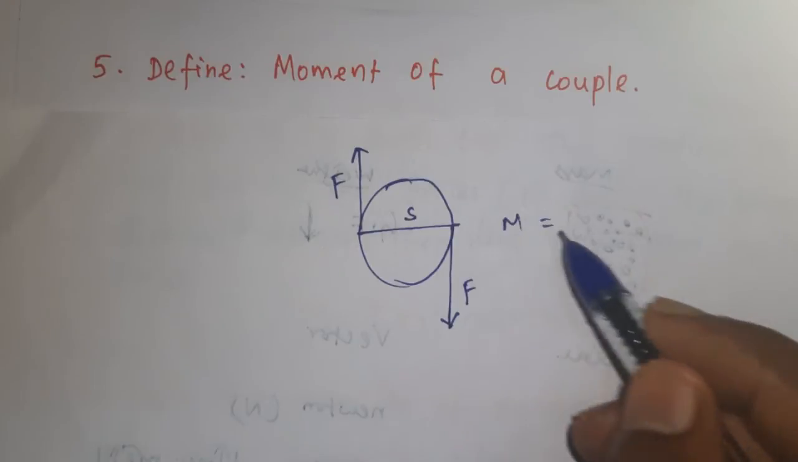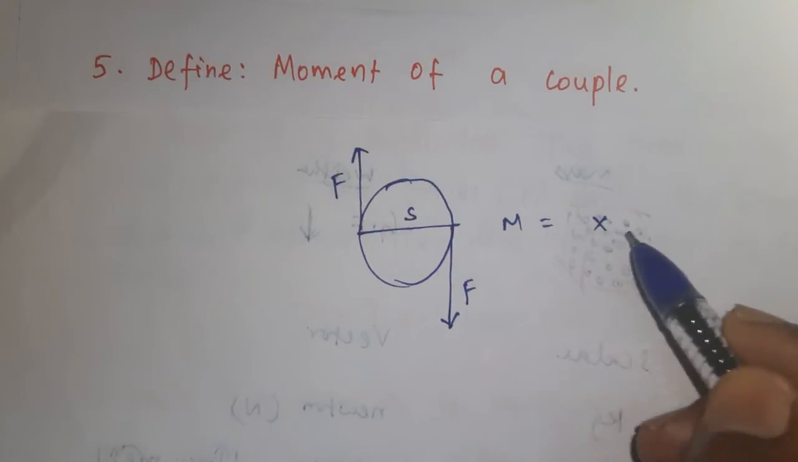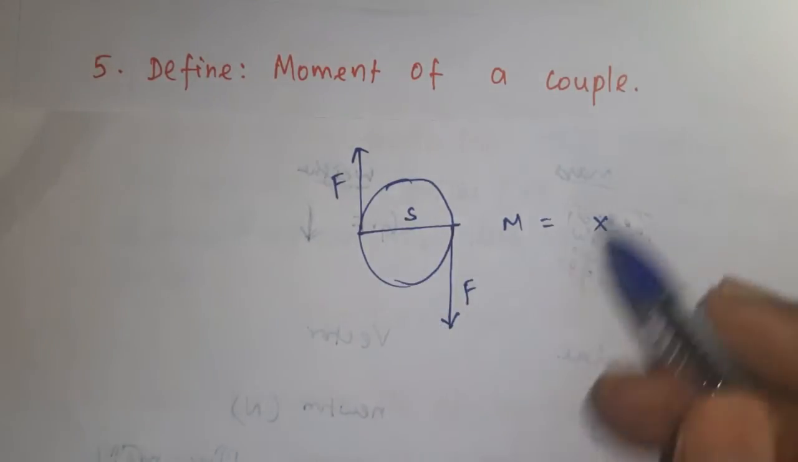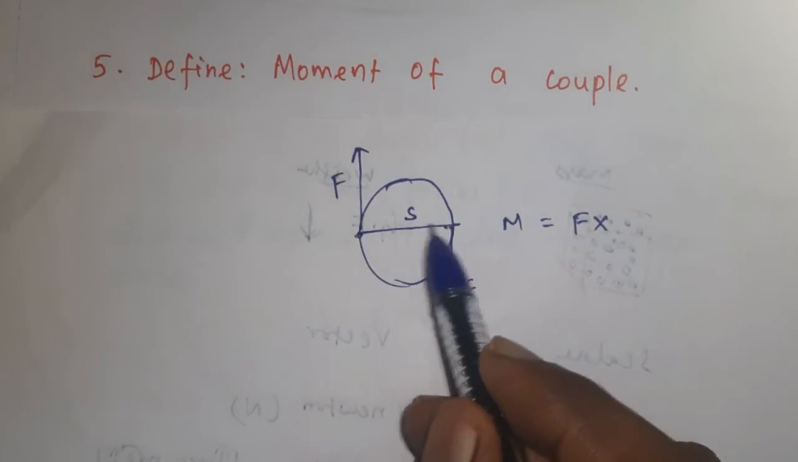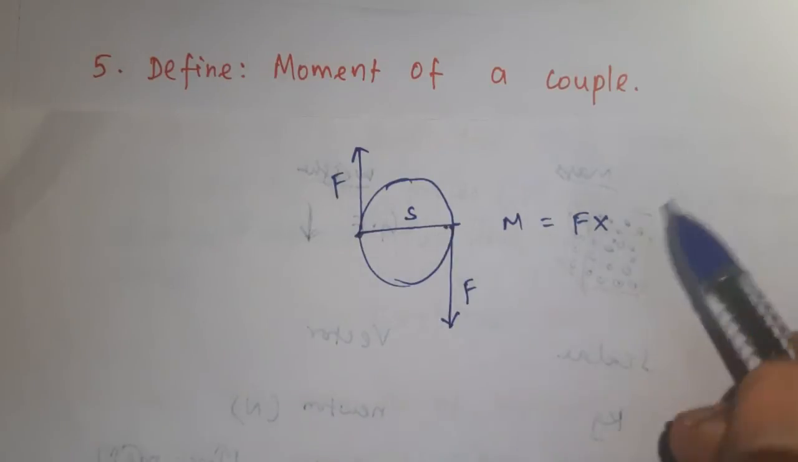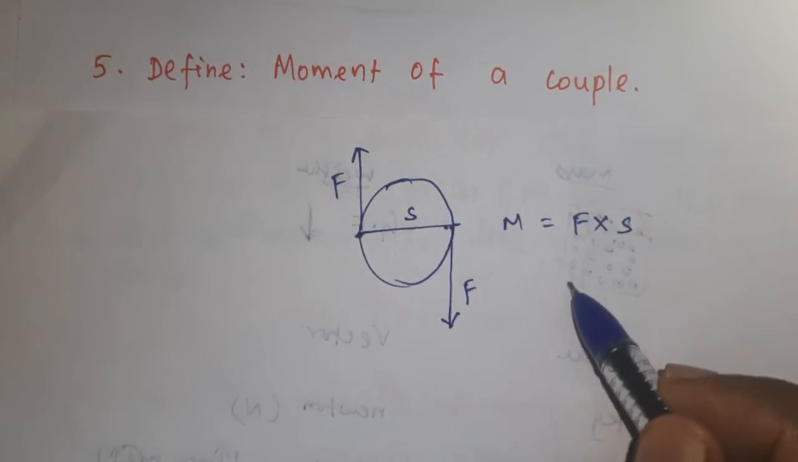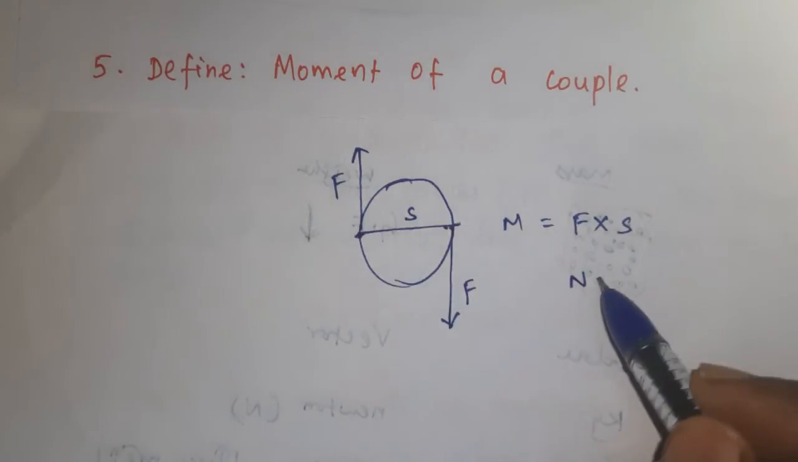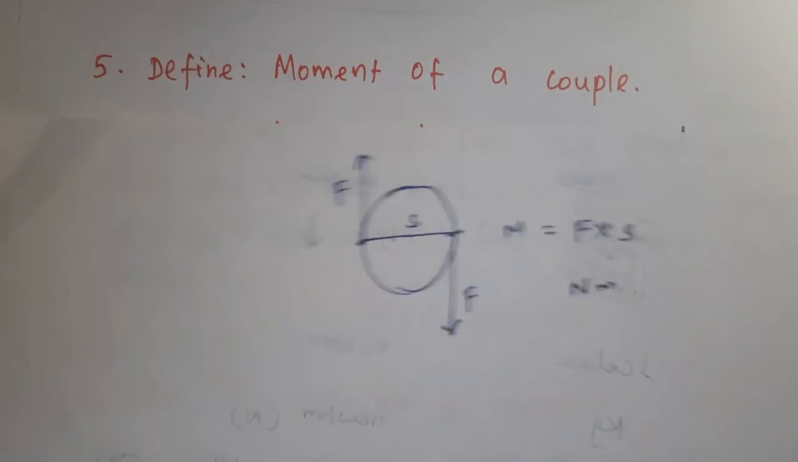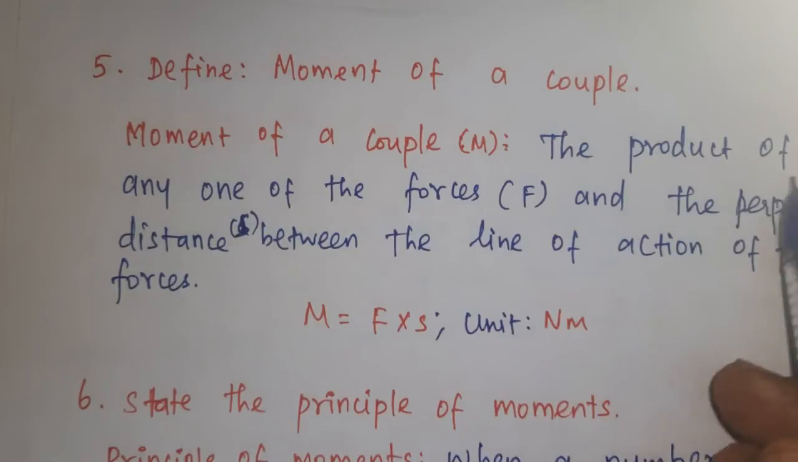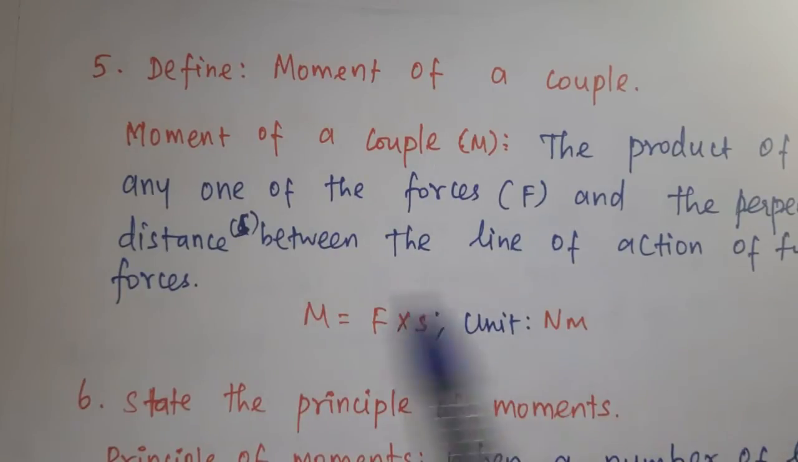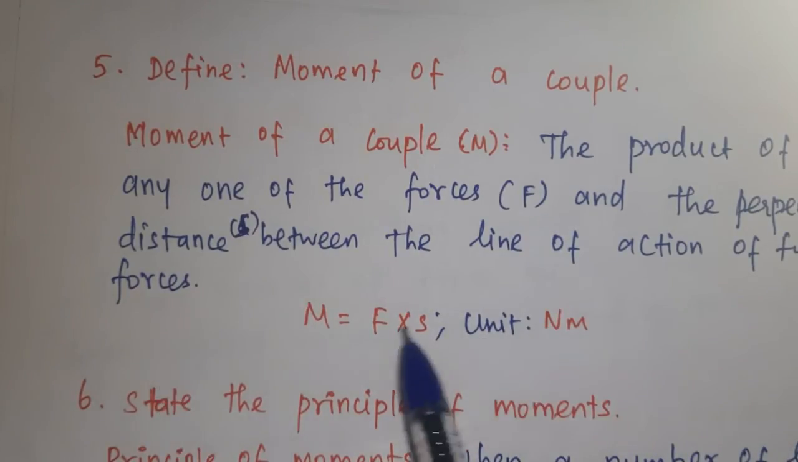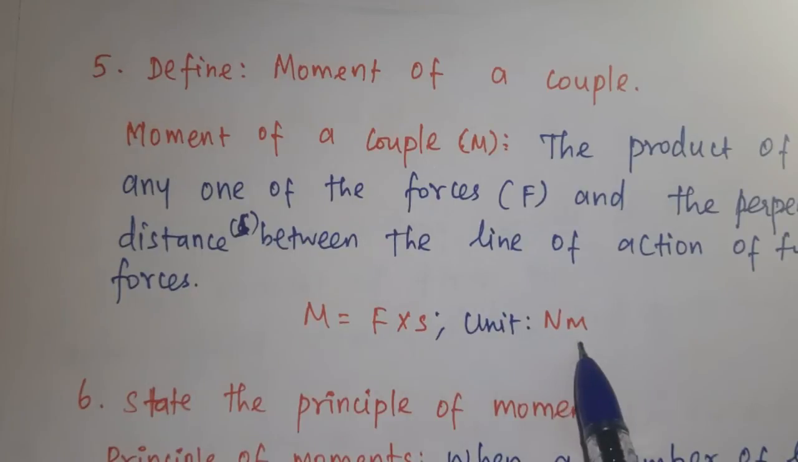Moment of couple is defined as the product of any one of the forces and the perpendicular distance between the two forces in the line of action S. Unit of force is Newton. Unit of this perpendicular distance is meter. Now we can see the statement. The product of any one of the forces F and the perpendicular distance S between the line of action of two forces. Unit of force is Newton. Unit of distance is meter.